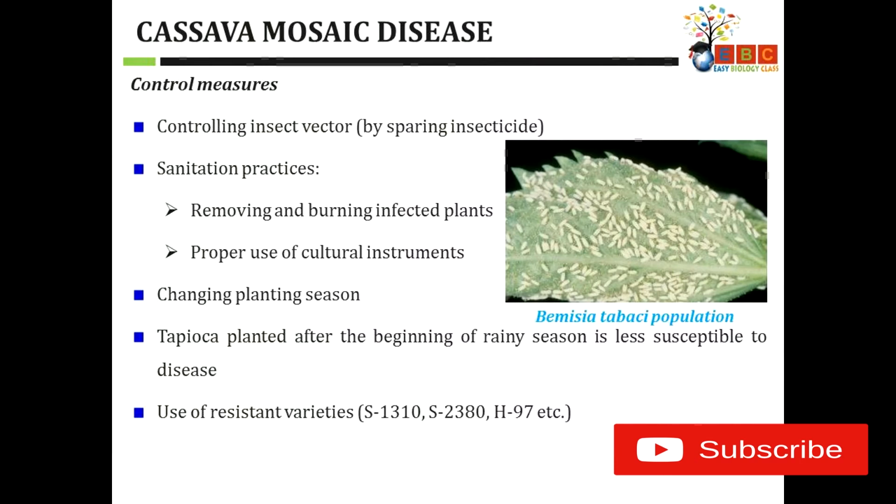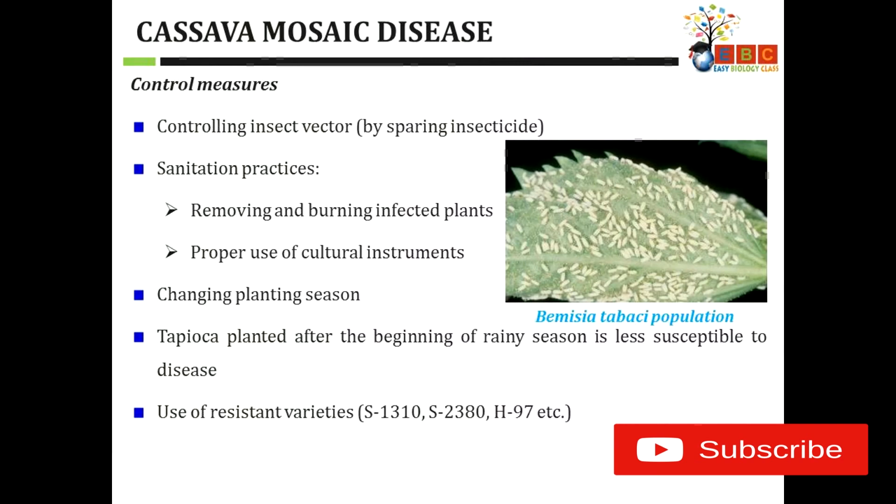Other practices are sanitization practices like removing or burning infected plants, proper use of cultural instruments, and changing the planting season. Tapioca planted after the beginning of the rainy season is less susceptible to the disease, so we can change the planting season. Another control measure is the use of resistant varieties, relying on plant breeding techniques to obtain resistant varieties.